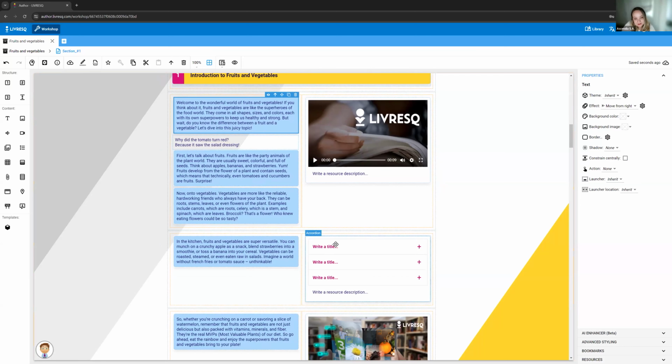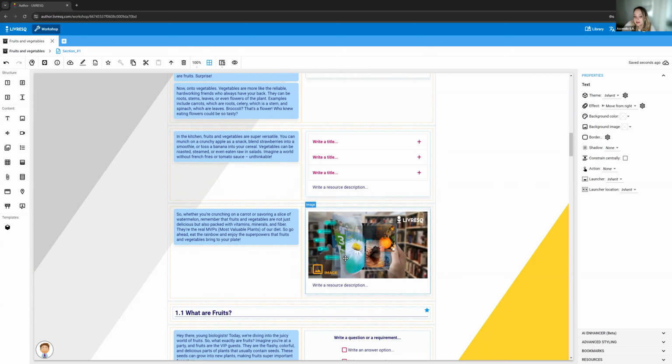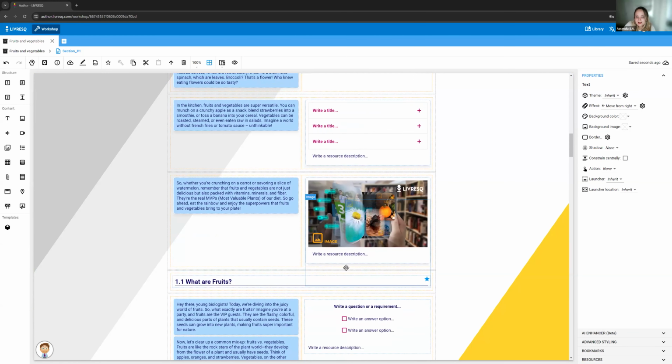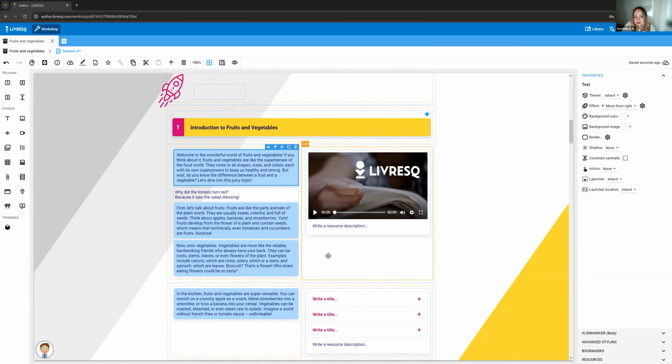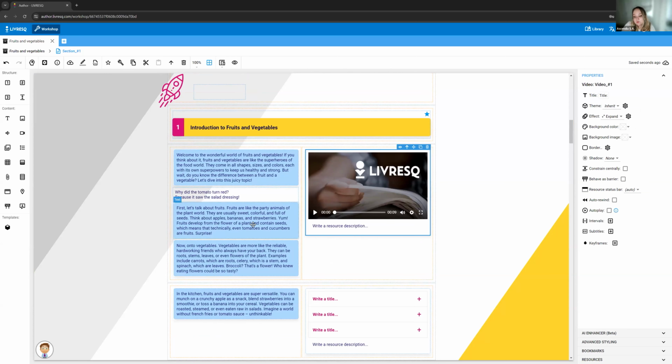So either the interactive content, the text, the images, the videos, the games, the apps, whatever you want to add, and in whatever way. But these will always be inside cells. And if we want to add multiple resources inside the cell, they will also be placed one under the other.